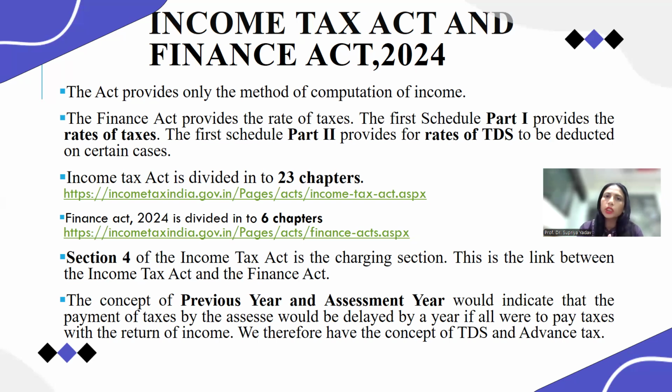So the current financial year is known as the assessment year, and the last financial year is known as the previous year. And what is a financial year? A financial year is the year from 1st April up to the next year's 31st March. The 12-month period is known as a financial year. So the last financial year is the previous year, and the current ongoing financial year is always the assessment year. Understand this? Okay.